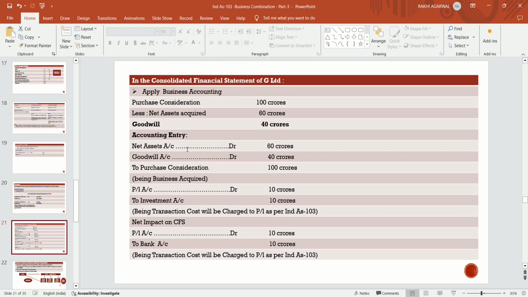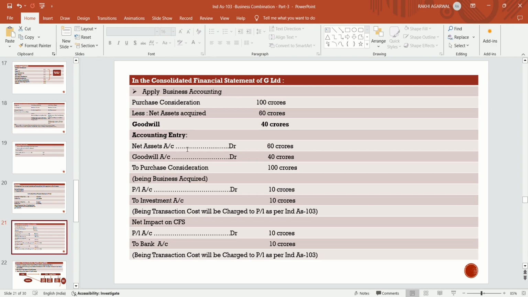Applying business combination accounting in the consolidated financial statement, they will recognize the goodwill. The purchase consideration, what they pay, is 100 crore. They will acquire all the assets and liabilities, that is net assets acquired of rupees 60 crores at fair value, and the differential amount will be the goodwill, that is 40 crore.